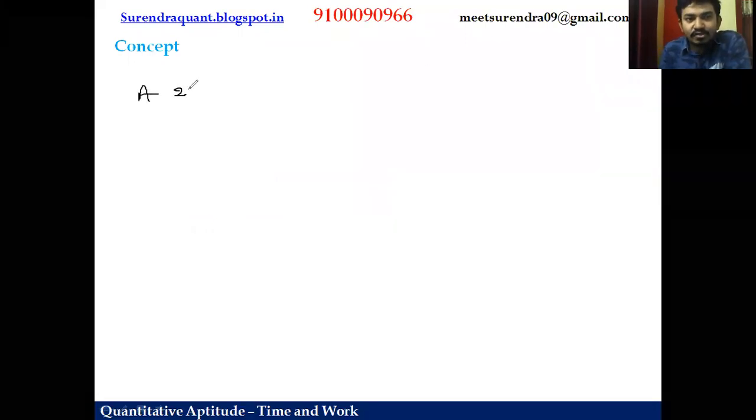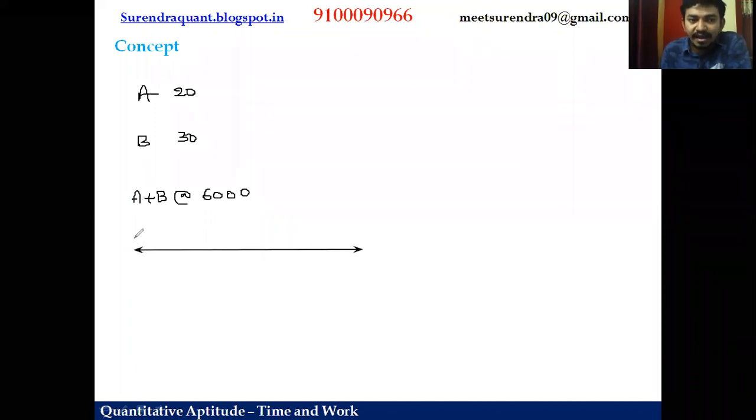A can do the work in 20 days. B can do the work in 30 days. They worked together and they received an amount of 6,000 rupees. A and B started together. So for example, if this is the beginning of the work and this is the end of the work, this arrow mark represents the work. Here A and B started the work and they work together till the end of the work. If that is the case, how do you distribute the wages? How do you distribute the 6,000?